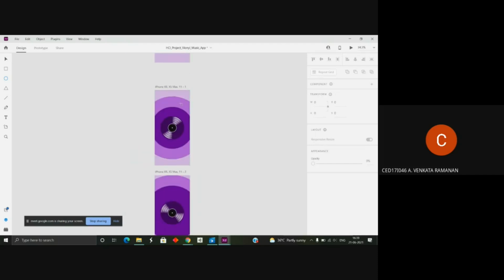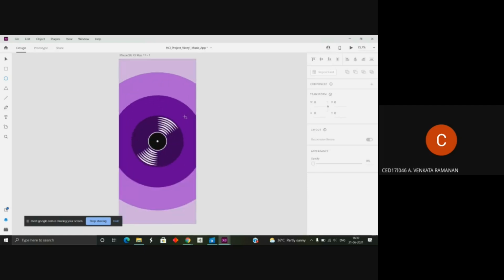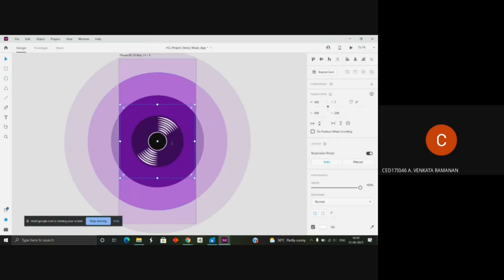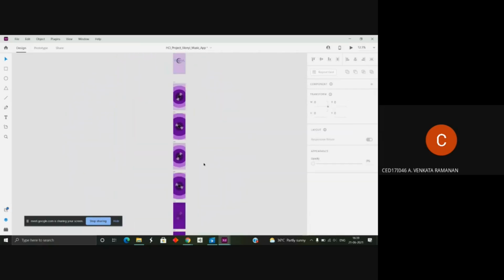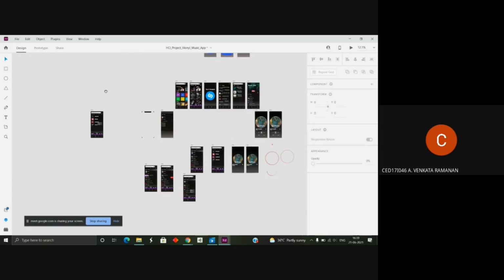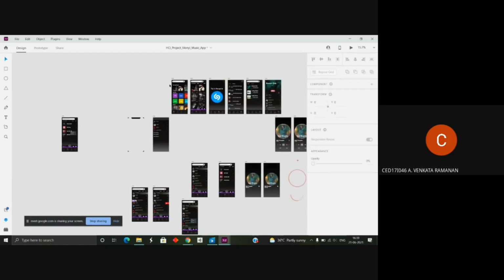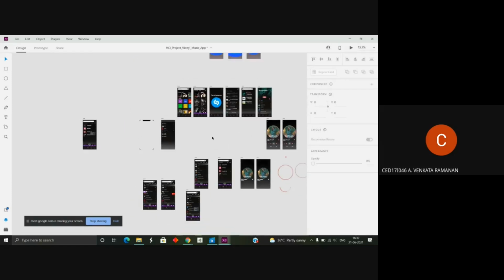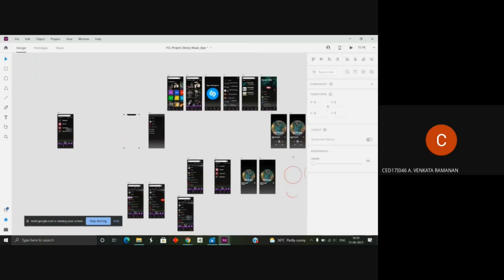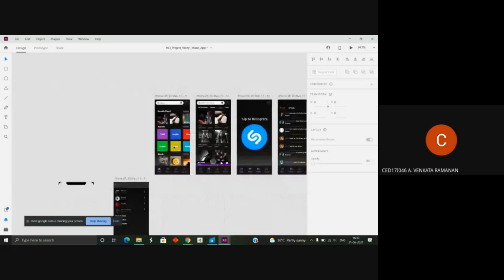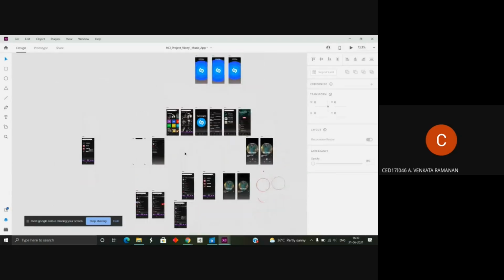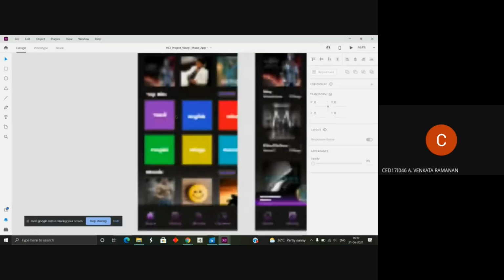This consists of several concentric circles and disk-like images stacked on top of each other. If you dig deeper, there are plenty of screens which you can develop with wireframing, and we can replicate the same in detailed high fidelity prototyping like this.